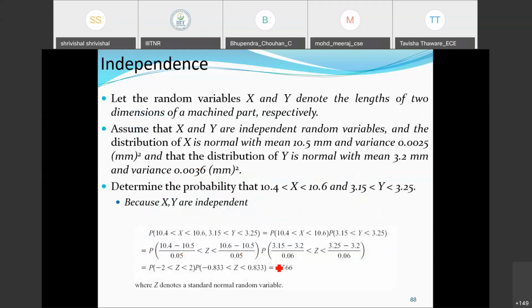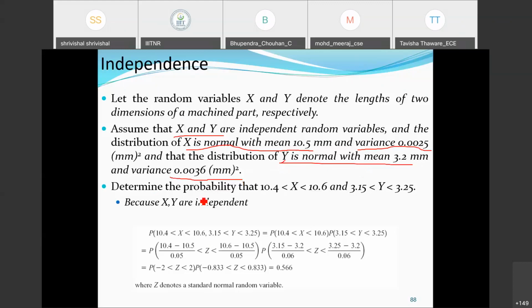Let the random variables x and y denote the lengths of two dimensions of a machine part respectively. Assume that x and y are independent random variables, and the distribution of x is normal with mean 10.5 mm and variance 0.0025. Similarly, the distribution of y is normal with mean 3.2 and variance 0.036.